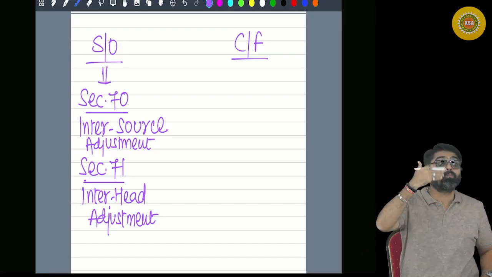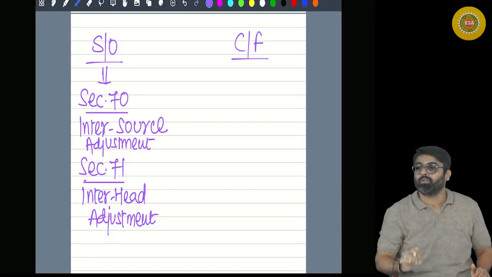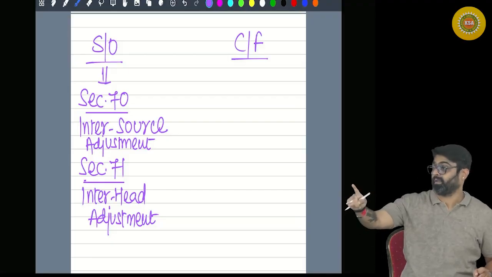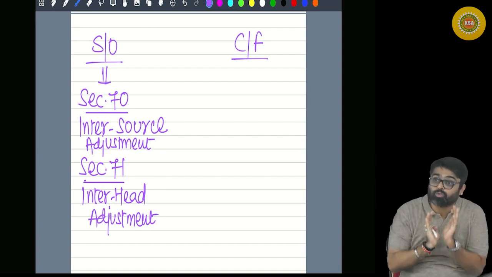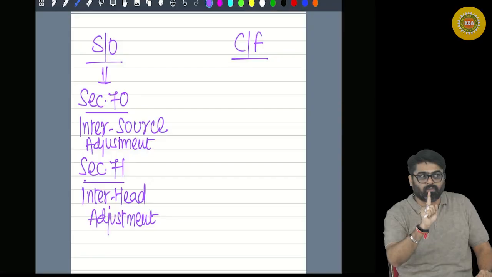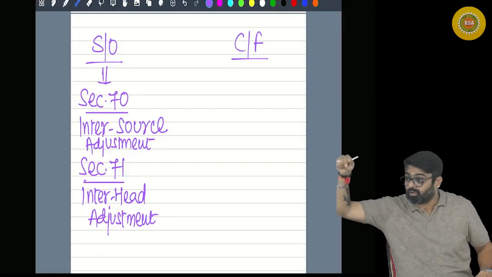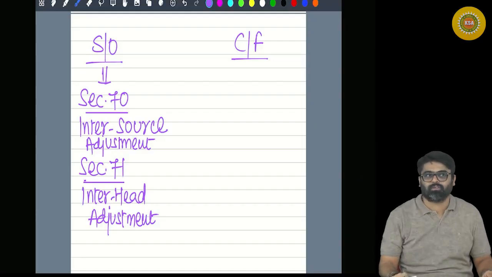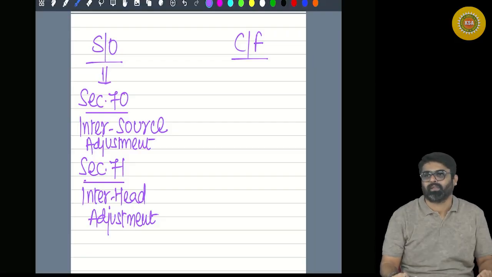Then deduction being more than the taxable income results into negative income, that is known as loss. And by the way, loss is computed for the first time for a particular source under a particular head. And when there will be a loss?